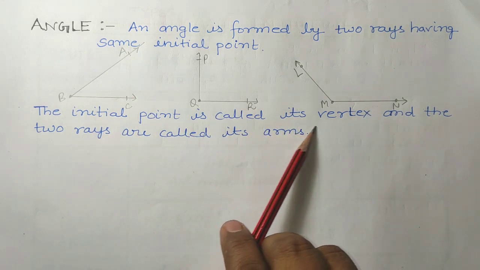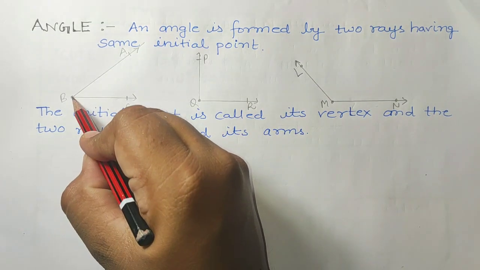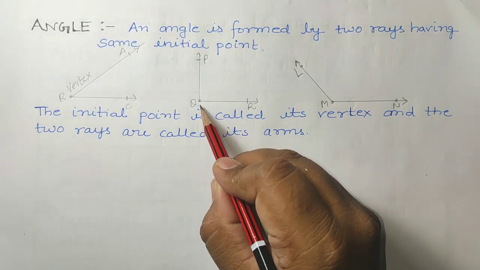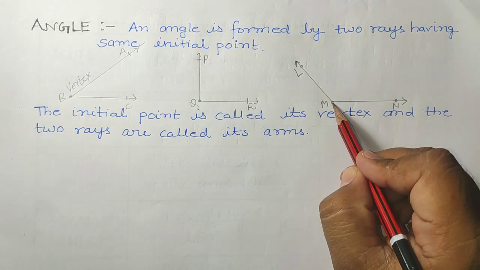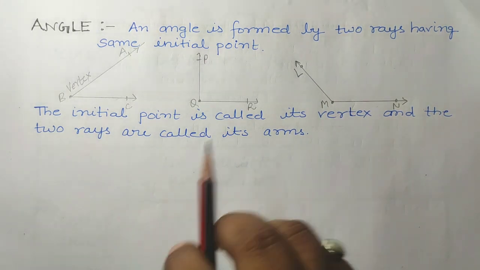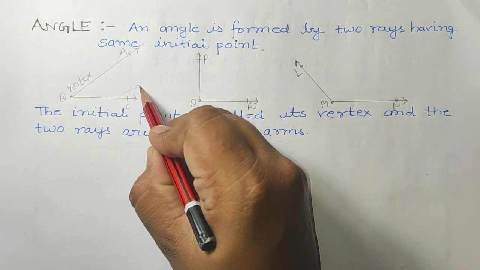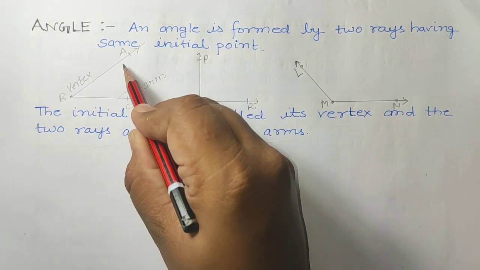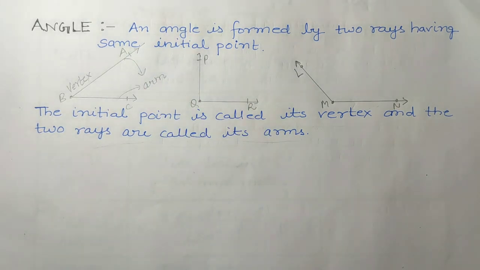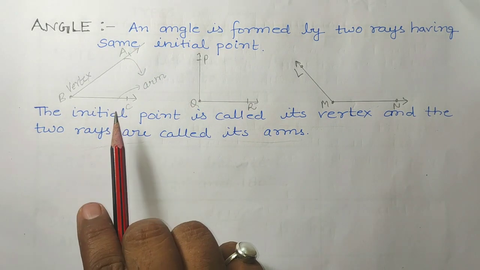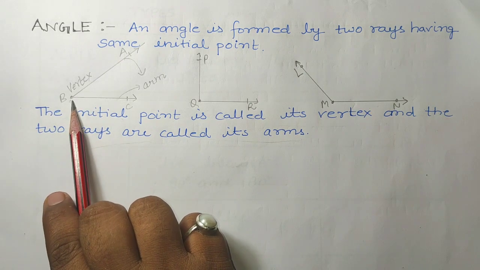The initial point is called its vertex. Here the vertex is B, here the vertex is Q, and here the vertex is M. The two rays are called its arms. This is its arm, and this is also its arm. So an angle is formed by two rays having the same initial point.